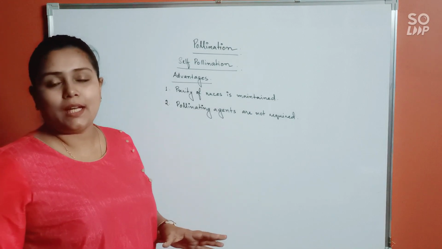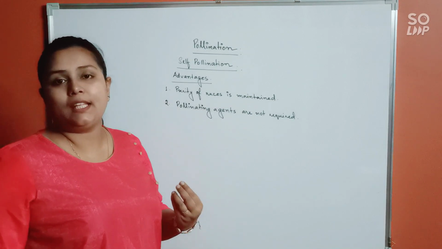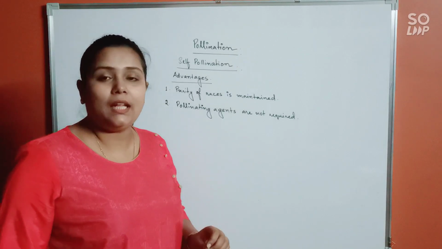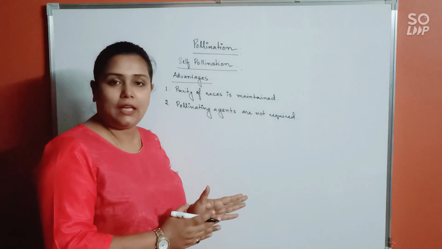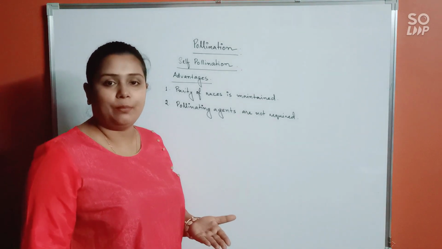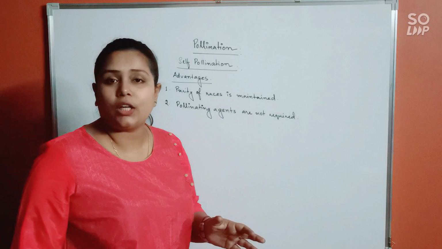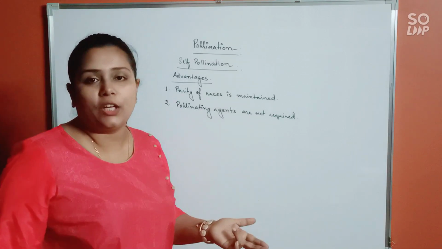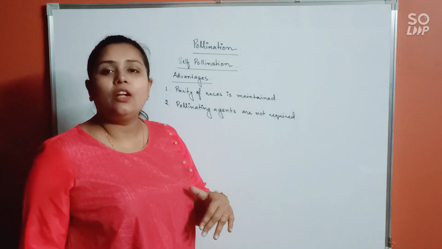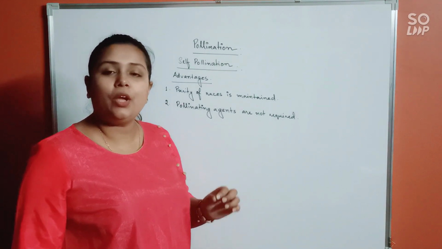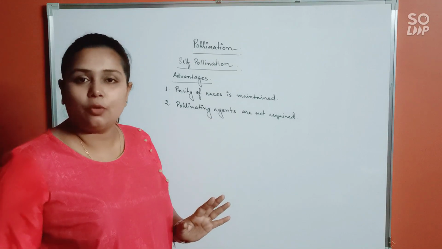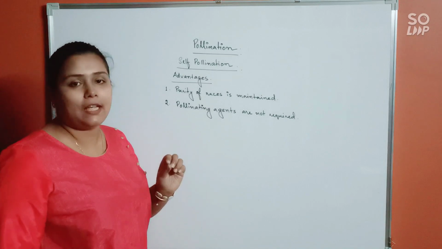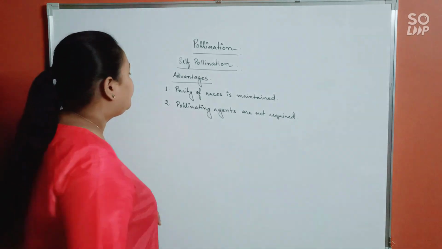So all these things that are required to attract the pollinating agent are not necessary in case of self-pollination, but mainly autogamy. We are here talking mainly about the advantages of autogamy, alright. Geitonogamy here we are not considering, because it is self-pollination but it also uses a pollinating agent. So in that case it has drawbacks rather than advantages. So we are talking mainly here about autogamy, okay. So in autogamy, pollinating agents are not required, so it is much less expensive to the plant, okay.